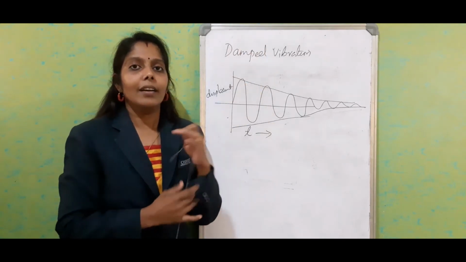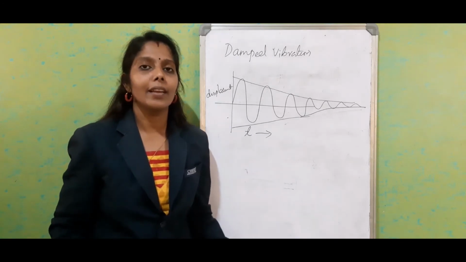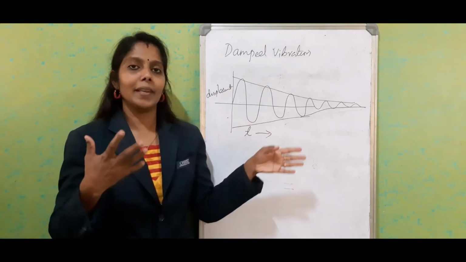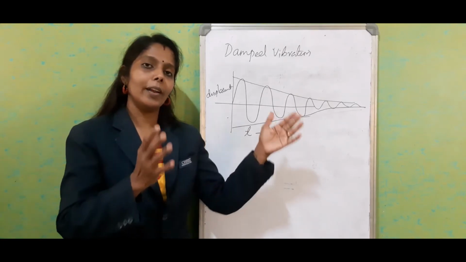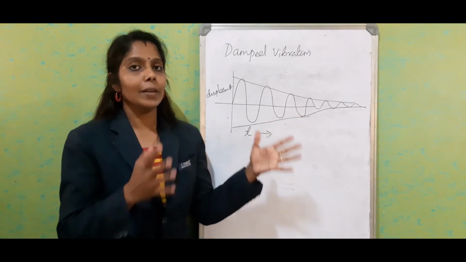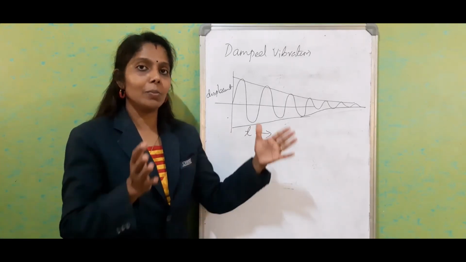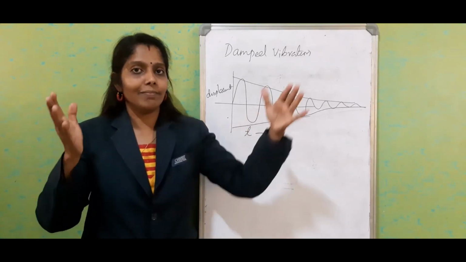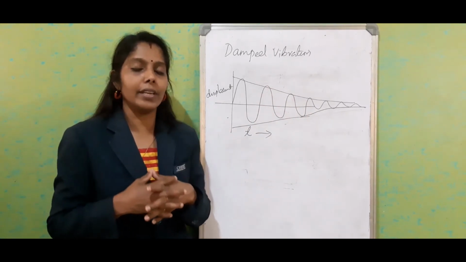Or you all love to be on a swing. Once the swing is moving, if you don't give any external force, initially it moves with maximum speed, then slowly the speed reduces, the displacement reduces, and it comes to rest.